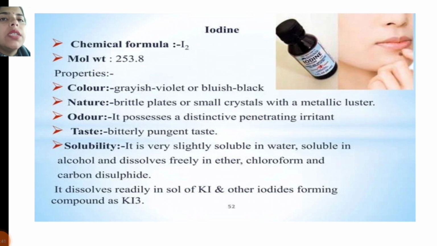Next compound is iodine. Its chemical formula is I2 and its molecular weight is 253.8. Properties: grayish violet or bluish black, brittle plates or small crystals with a metallic luster. It possesses a distinctive penetrating, irritant, bitterly pungent taste. It is very slightly soluble in water, soluble in alcohol, and dissolves freely in ether, chloroform and carbon disulfide. It dissolves readily in a solution of KI and other iodides, forming compounds such as KI3.